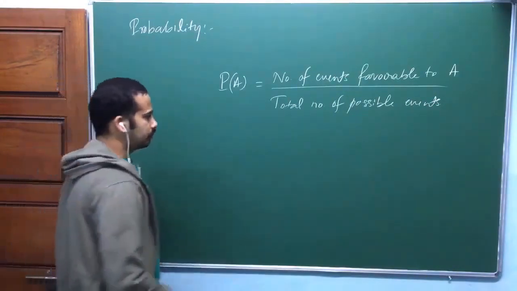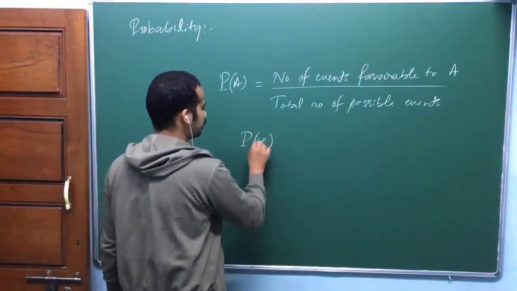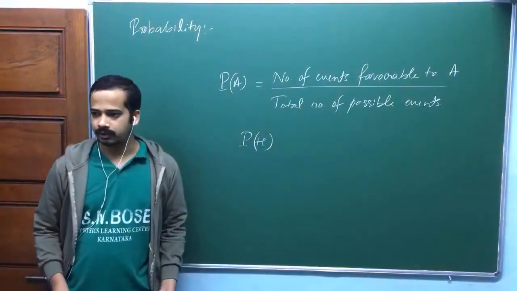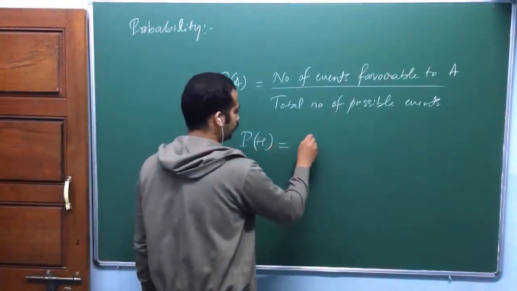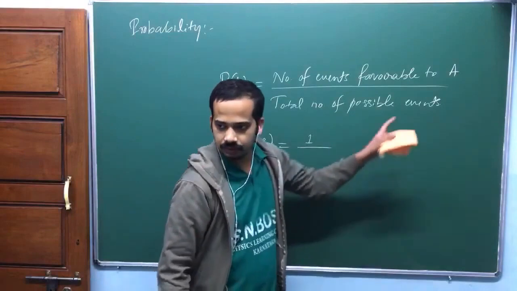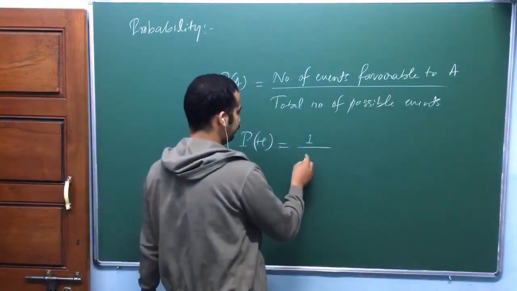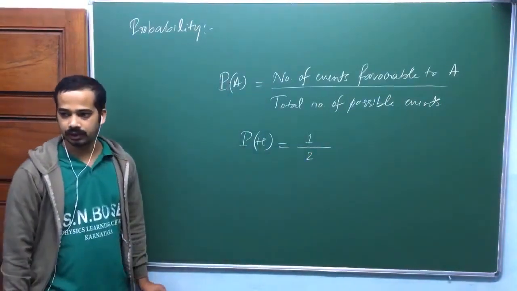Now again we shall go to tossing a coin. So the probability of getting head, if you toss a coin: what is the number of events favorable to A? There is one head, one possible tail, am I right? So that is 1. Total number of different possible events is 2 here, isn't it? You can have head as well as tail.